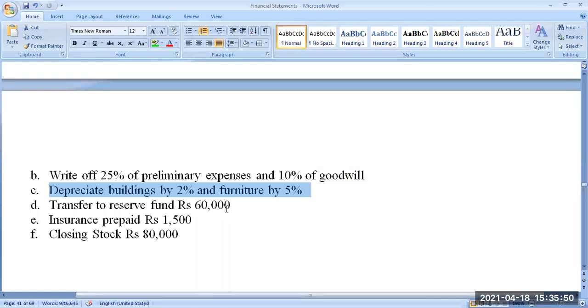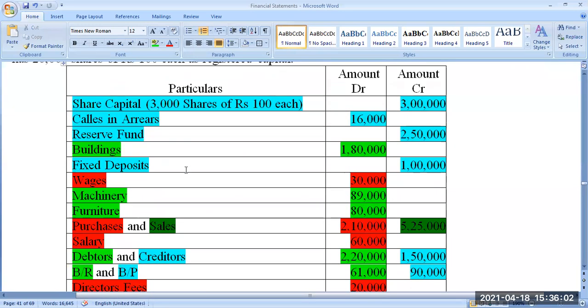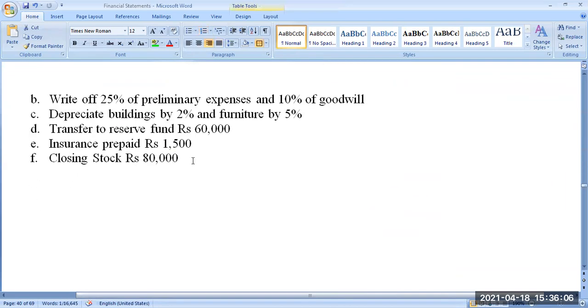Okay, and from the profit of the current year, we have to take 60,000 rupees and transfer that amount to reserve. So the reserve of the company will increase. Last year, the reserve was how much? 2,50,000. Now they are creating a further reserve of 60,000 rupees, so it will become 3,10,000.